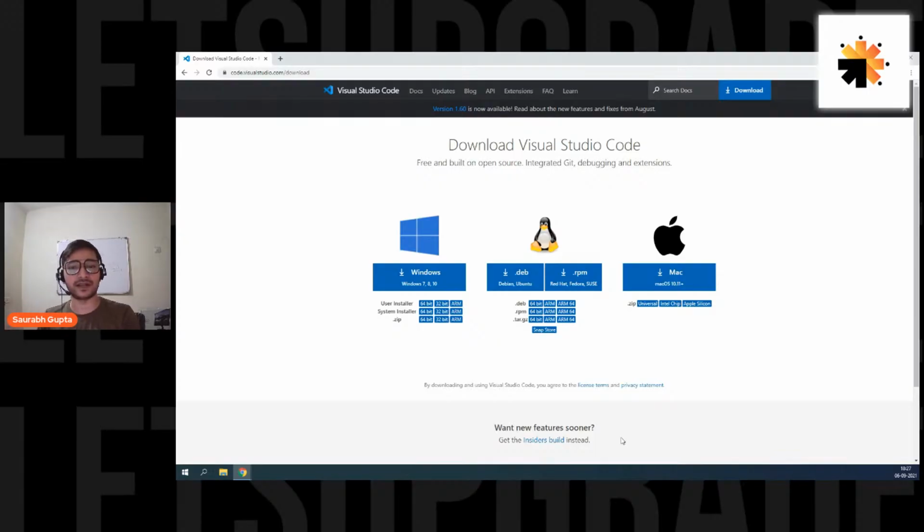And the other thing is the browser. I really hope that everyone has it because you're watching this on YouTube, so you might be having a browser. So that's fine. You just need a browser. Chrome would be better, but Mozilla will also do. Just don't use IE. So Chrome would be better, but Mozilla will also do in this case.